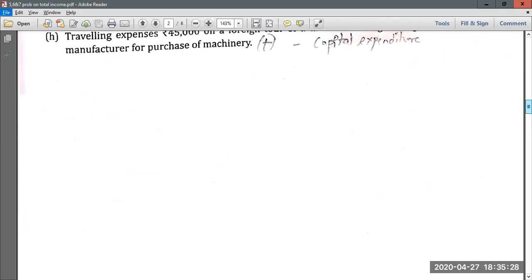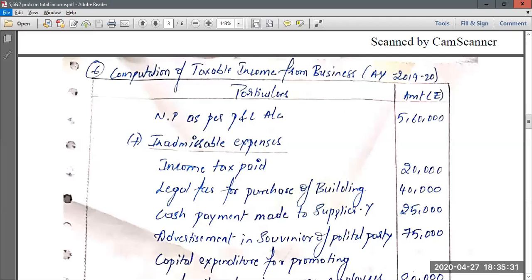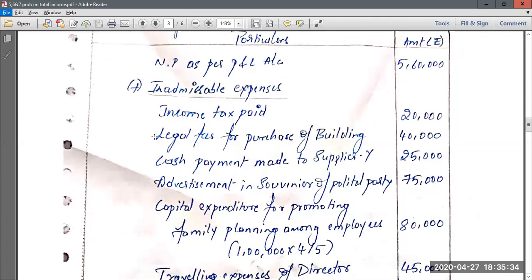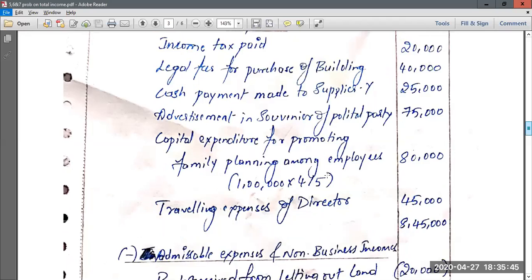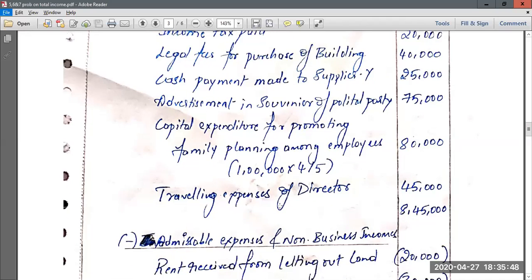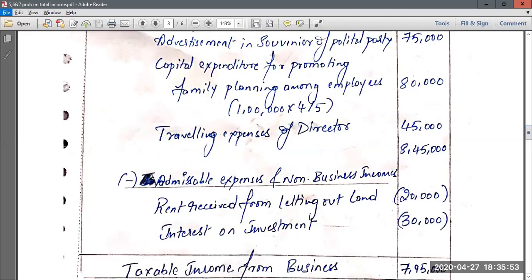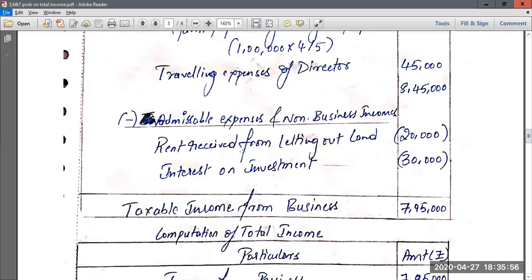So as usual, you start with net profit as per P&L account, 5,60,000. Add all inadmissible items like income tax, legal fees, cash payment made to supplier in excess of 20,000, advertisement in souvenir of political party, capital expenditure for promoting family planning expenses. Only 1/5 is admissible, so 4/5 will be inadmissible. You add 4/5 of the amount. Then traveling expenses of director is also capital expenditure, so you add it. Then you will get a total of 8,45,000. Then from that amount, you deduct non-business income. So rent from letting out land and interest on investment are non-business income. They do not belong to your business, so you deduct those amounts. You will finally end up getting taxable income from business.